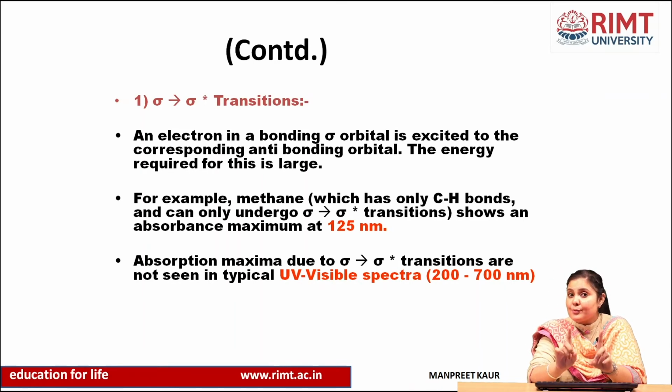It shows the absorbance maximum at 125 nanometers. So its absorption maximum is at 125 nanometers. Absorption maxima due to sigma to sigma star transitions are not seen in typical UV-visible spectra, that is, under the 200 to 700 nanometer range, because the maximum absorbance is here, at 125 nanometers. So it is not seen in the typical UV region.